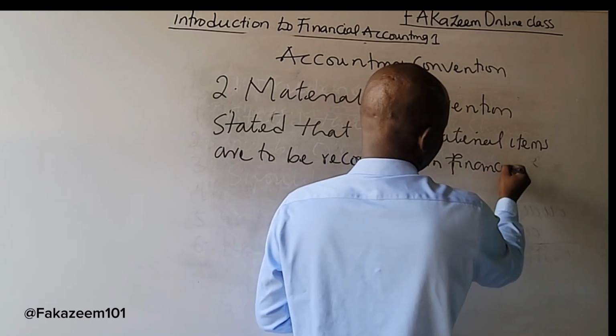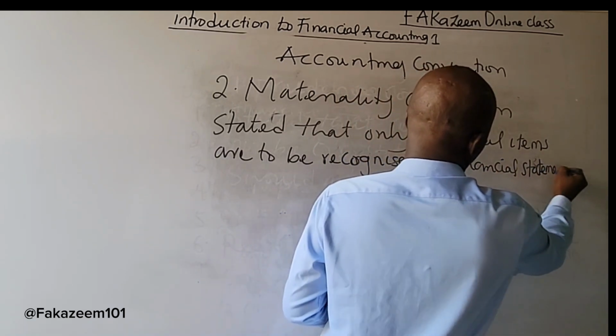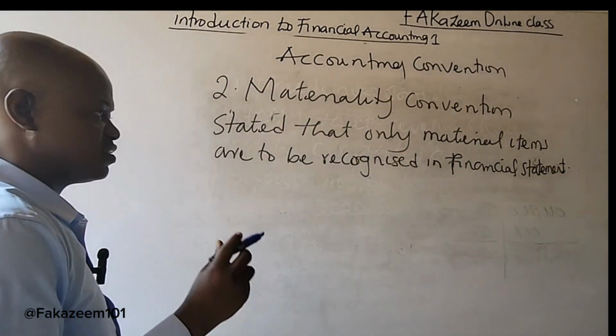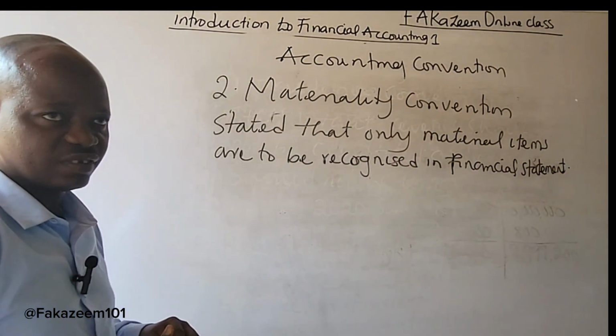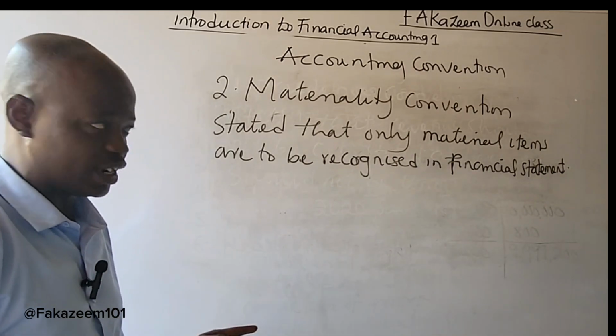Only material items are to be recognized in the financial statement. Now, what does this mean? What it means is that only items that are of material in nature to the financial statement should be recorded.